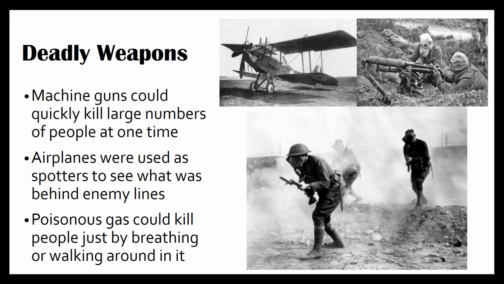Deadly weapons. Machine guns could quickly kill large numbers of people at one time. Airplanes were used as spotters to see what was behind enemy lines. Poisonous gas could kill people just by breathing or walking around in it.